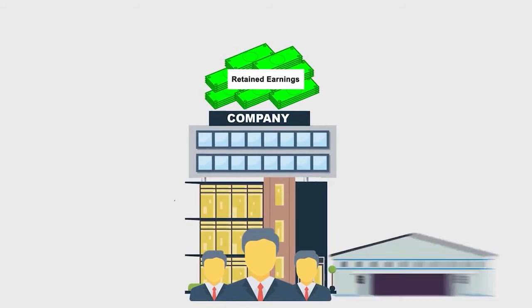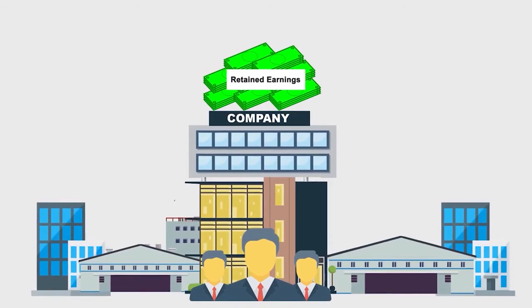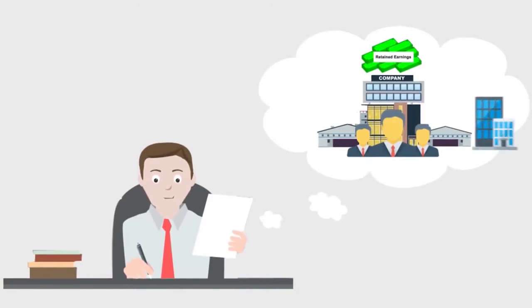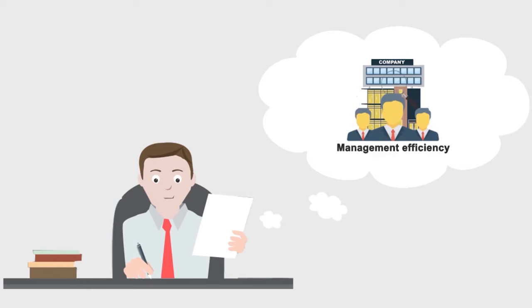You will have to check whether the management of the company is using the amount of retained earnings efficiently or not. This means how much profit is the company earning from its retained earnings, in what ways is the company benefiting from the retained earnings. You will have to check all these factors. The reason why we are talking about retained earnings so much is that it is a very important figure. Now, you will have to check the efficiency of management, meaning how efficiently is the management using the shareholders' equity. To check this, you will have to use a ratio, which is called return on equity.